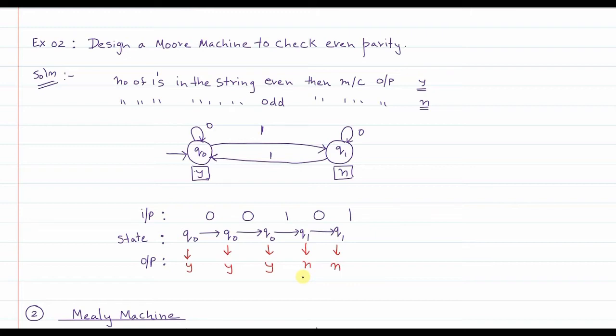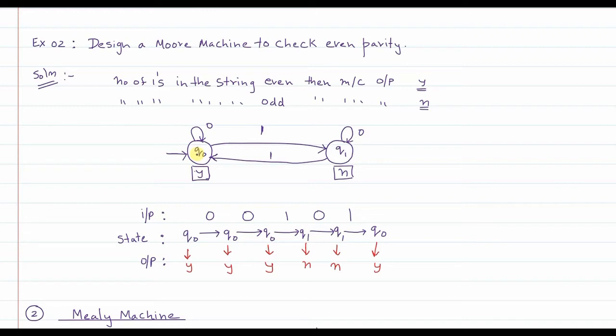Answer is no. But finally, when you are in q1 and another one is encountered, you go back to q0 state and it outputs yes. First one you go to q1, second one you go to q0. So from q1, when another one is encountered, you go to q0 and the output associated with that is yes.